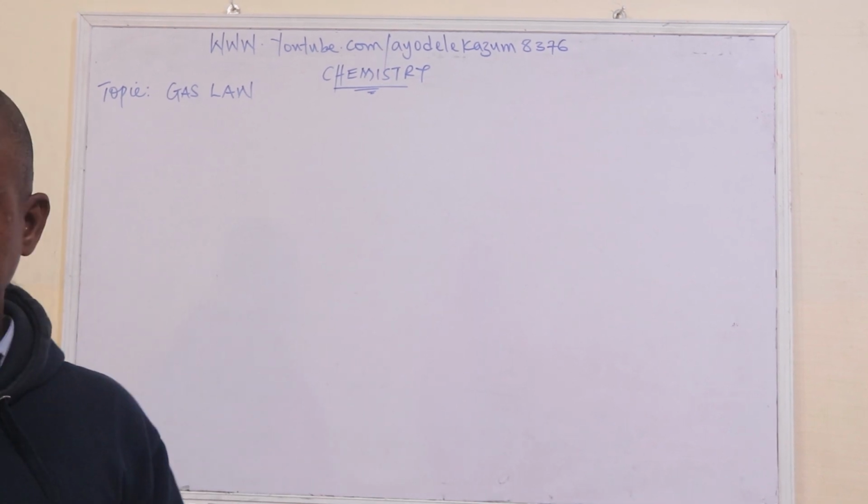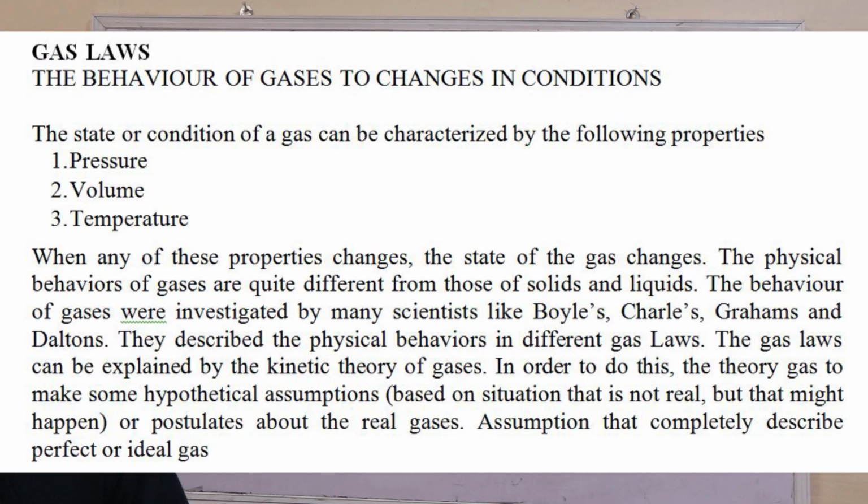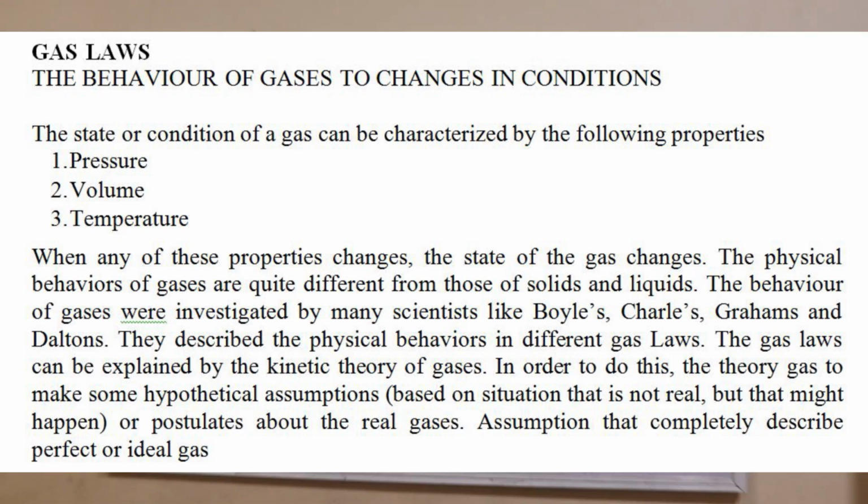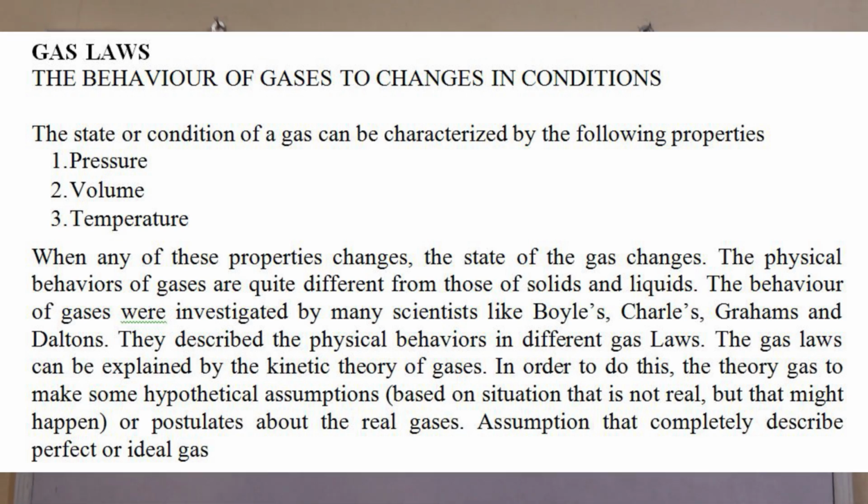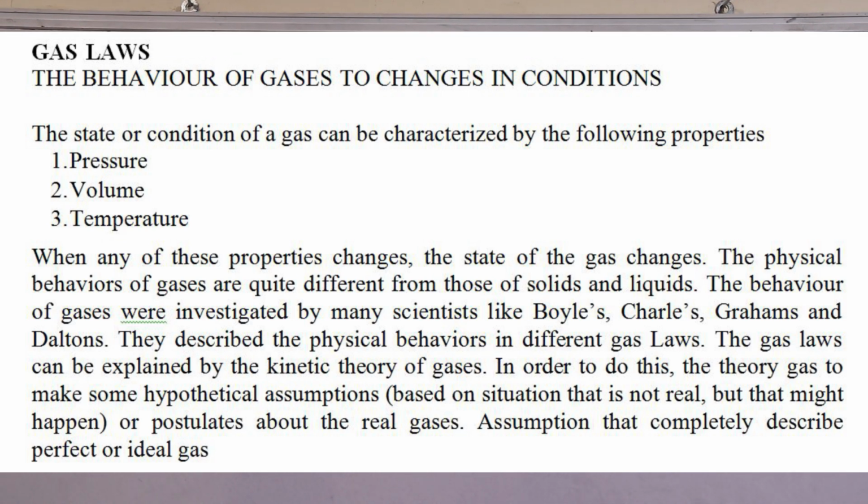Now, the behavior of gas to changes in conditions. The state or condition of a gas can be characterized by the following properties. Number one is pressure. Number two, volume. Number three, temperature. When any of these properties changes, the state of the gas also changes.